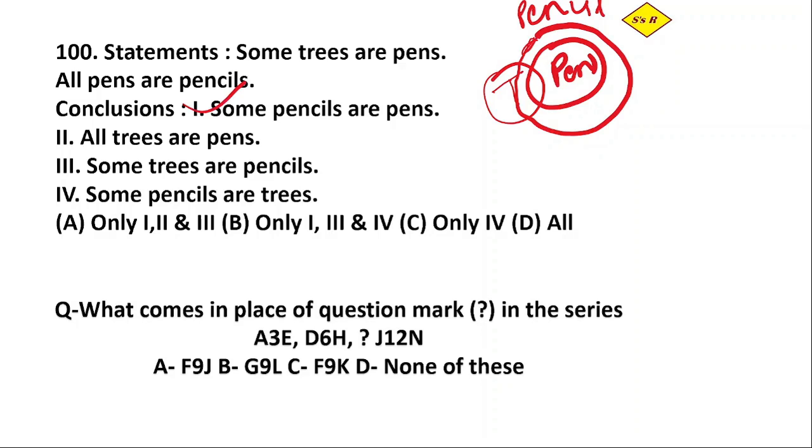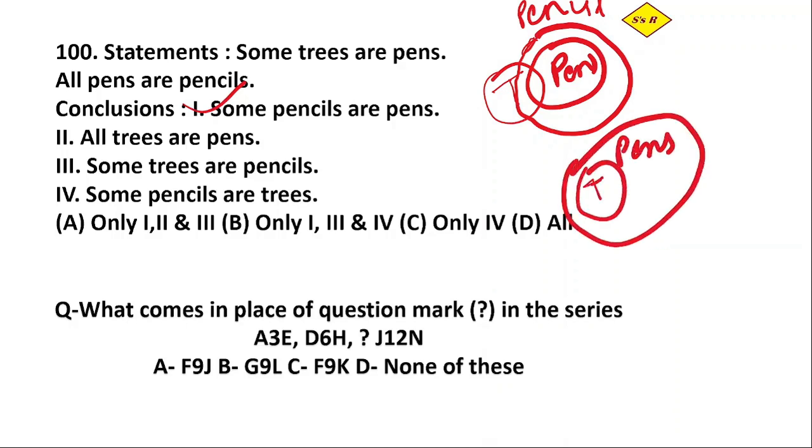All trees are pens. No, because only some portion of trees is pens. If it were like this, then we could say all trees are pens. So this option is wrong. Some trees are pencils.